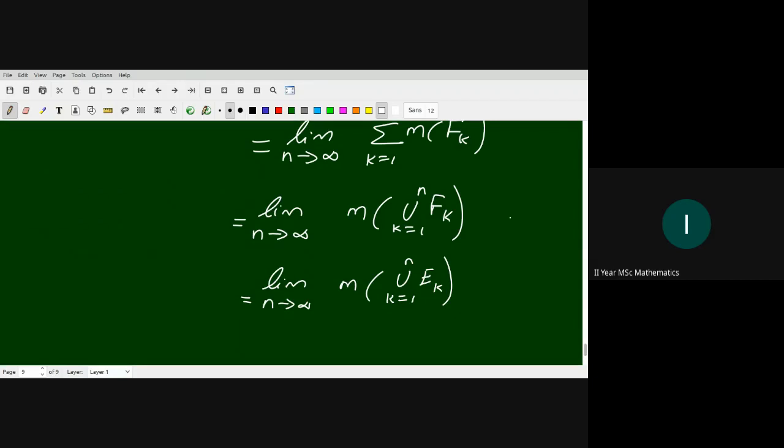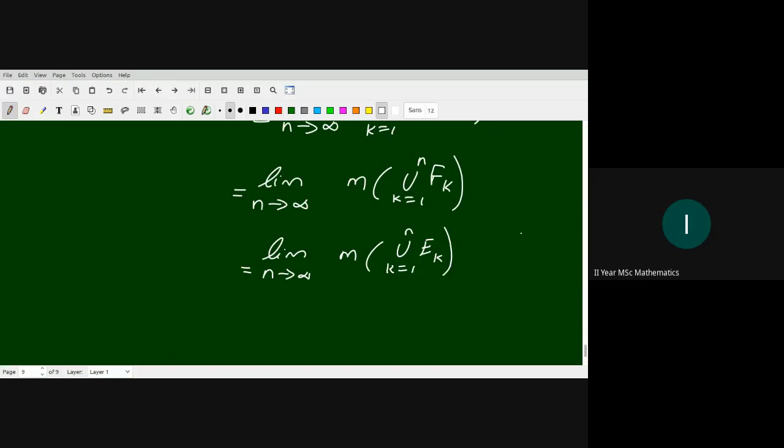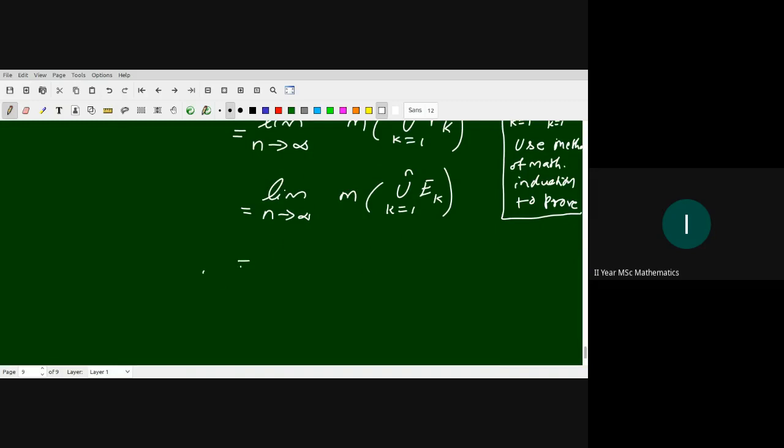Okay, this can be proved using induction. Here we have used that the union of fk, k from 1 to n, equals the union of ek, k from 1 to n. Use the method of mathematical induction to prove the equation. So we use that.